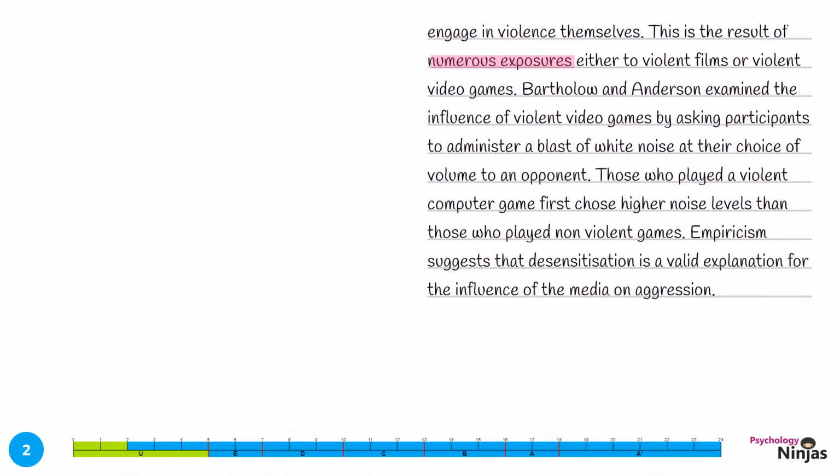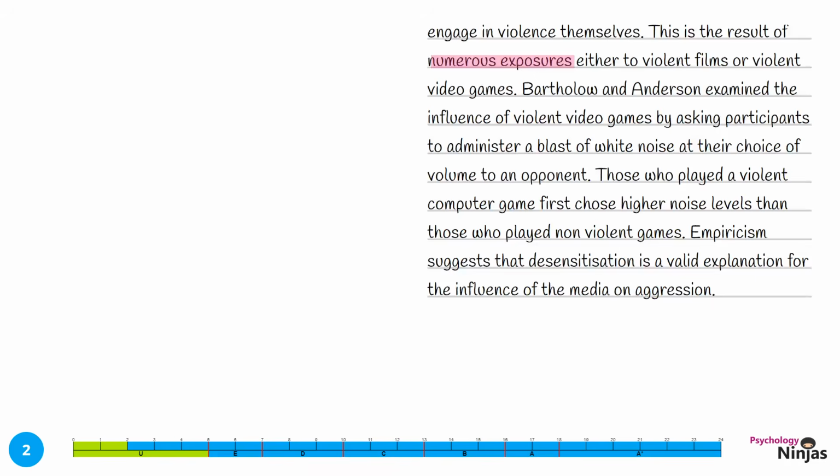Bartholow and Anderson examined the influence of violent video games by asking participants to administer a blast of white noise at their choice of volume to an opponent. Those who played a violent computer game first chose higher noise levels than those who played non-violent games. Empiricism suggests that desensitization is a valid explanation for the influence of media on aggression.